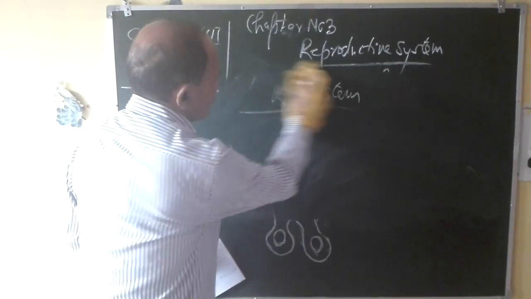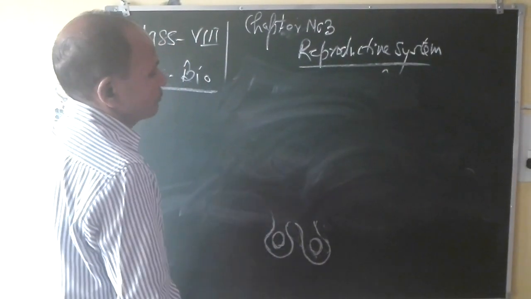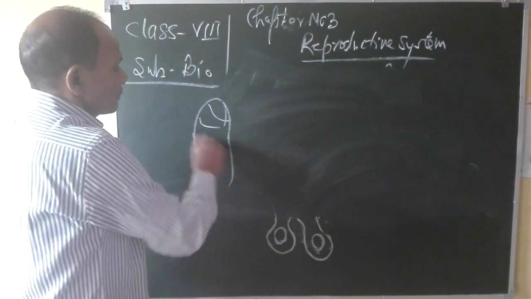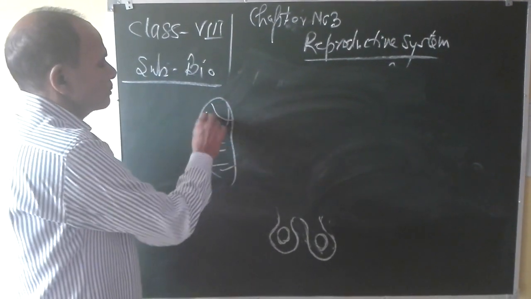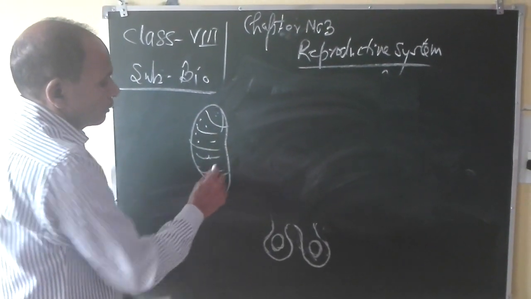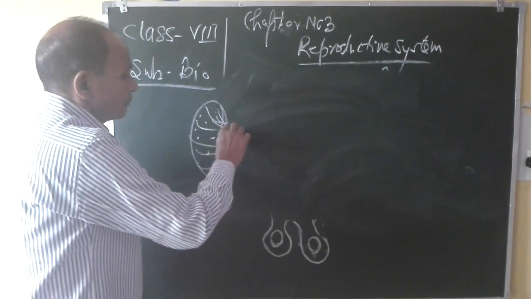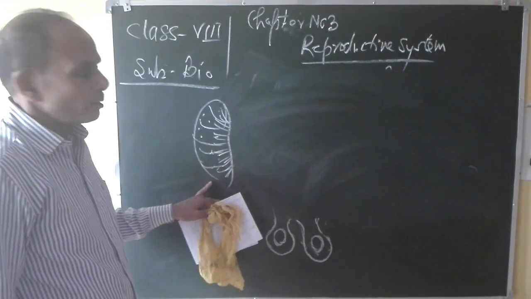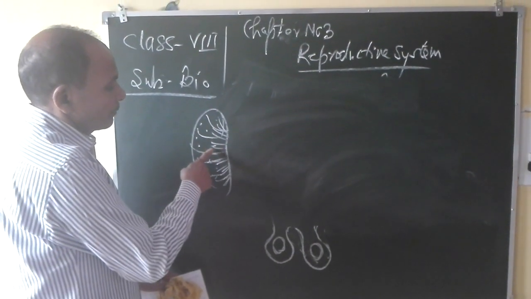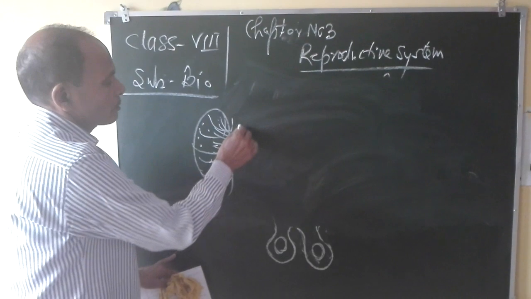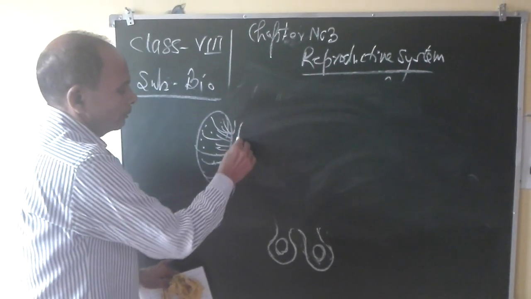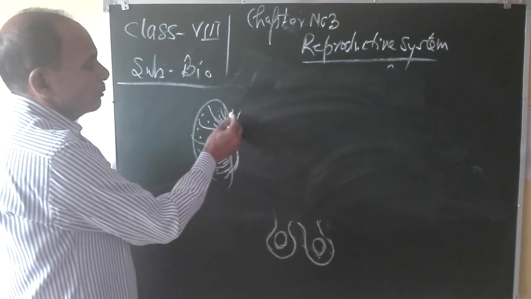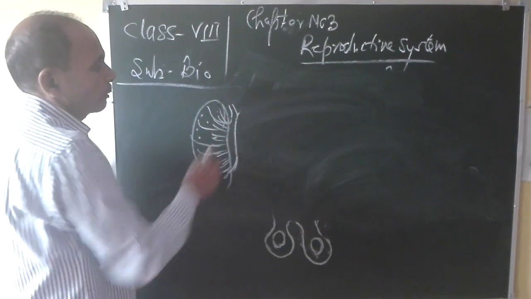Now, the two testes produce... we are going to enlarge the diagram. Suppose this one is one testis. The testis is divided into a large number of lobes, and these lobes produce a large number of sperms. Sperms are collected by a large number of ducts. All the sperms which are produced in millions or trillions are collected by means of some ducts. All these ducts, after collection of sperms, will fuse together, they will join together to give rise to a single one.